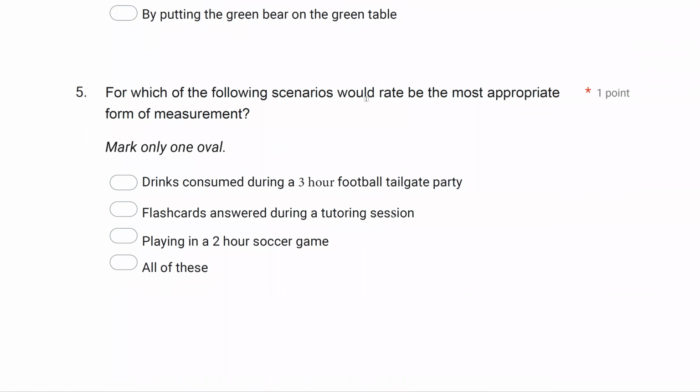5, for which of the following scenarios would rate be the most appropriate form of measurement? Now, this is an interesting question, all right? It seems like a pretty easy measurement question, right? A continuous question about rate. Rate is just frequency over time. But there are some stipulations as to when rate should and shouldn't be used. Because with continuous measurement, remember, we're expecting to get the most accurate data. So the question is asking when would rate be the most appropriate, meaning some of these might not be appropriate.